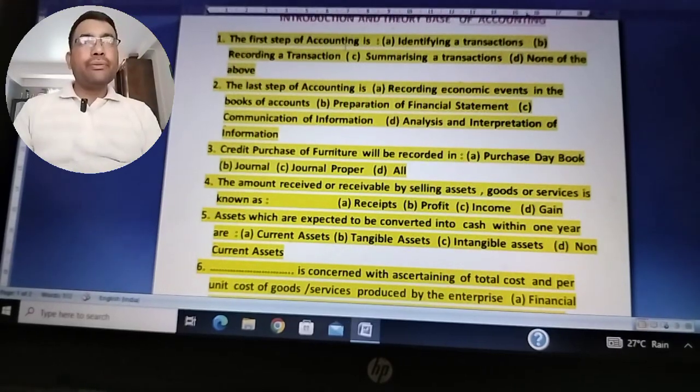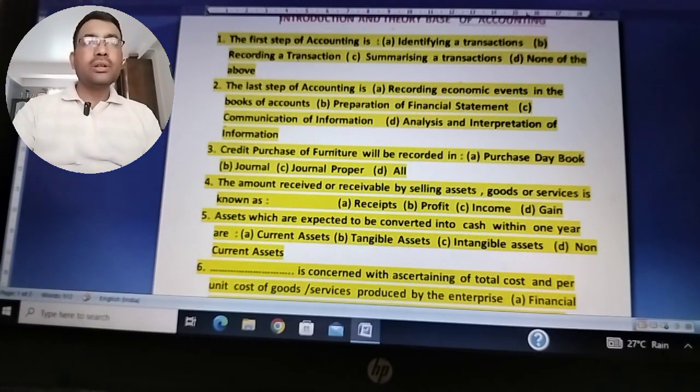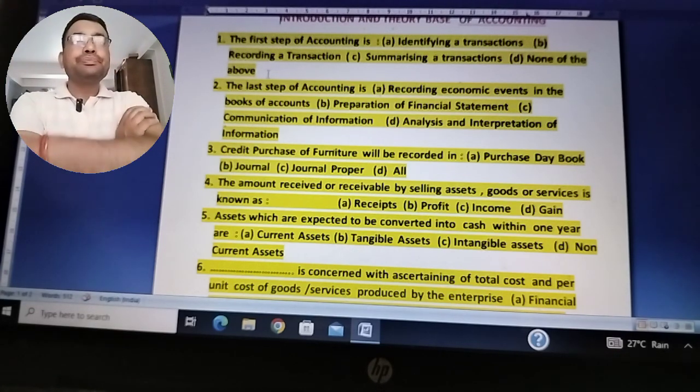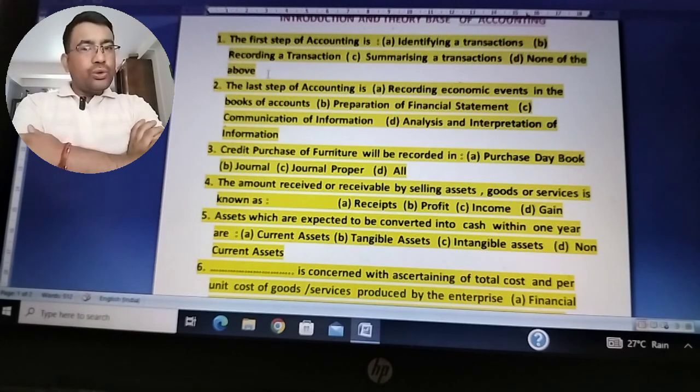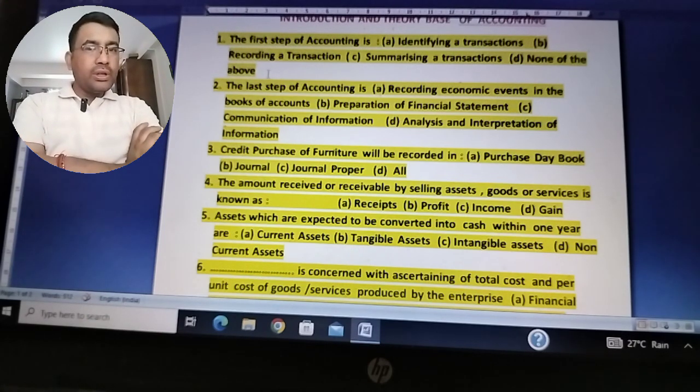The first step of accounting is: identifying a transaction, recording a transaction, summarizing a transaction, or none of the above. See, we know that accounting is the process of analyzing, recording, classifying and summarizing various transactions and reporting to the users. We record only those transactions which are monetary in nature.